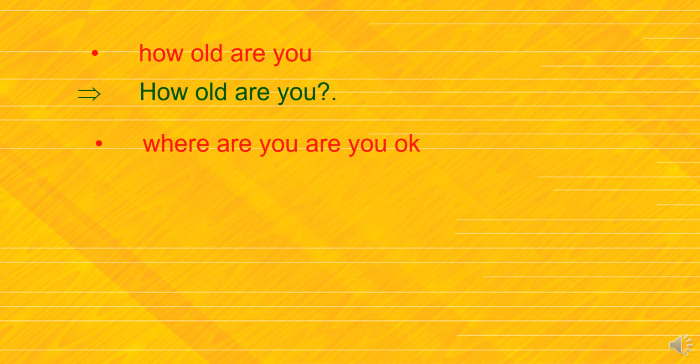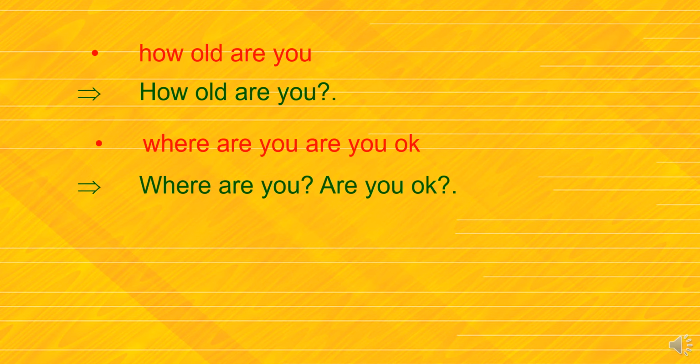So what will be the first question? Where are you? Question mark. Are you okay? Question mark. So the first letter of both sentences will be capital. Let's see the answer. Where are you? Question mark. W of where will be capital. Are you okay? The A of are will be capital, and then